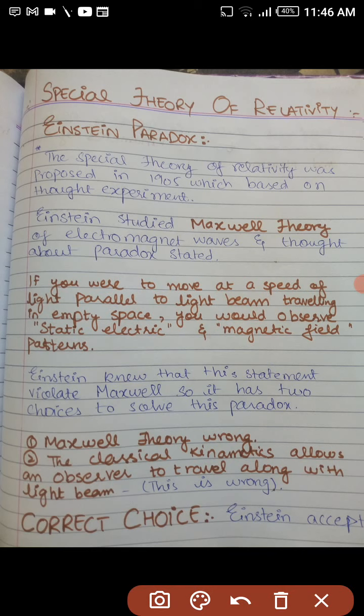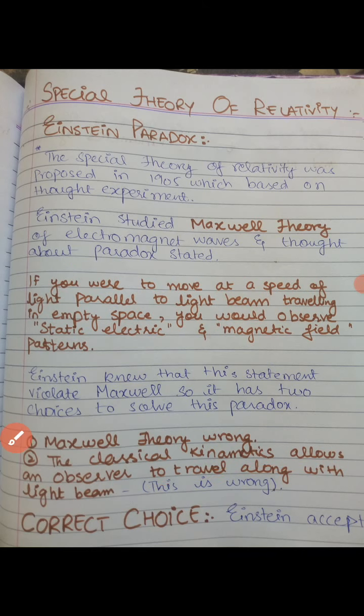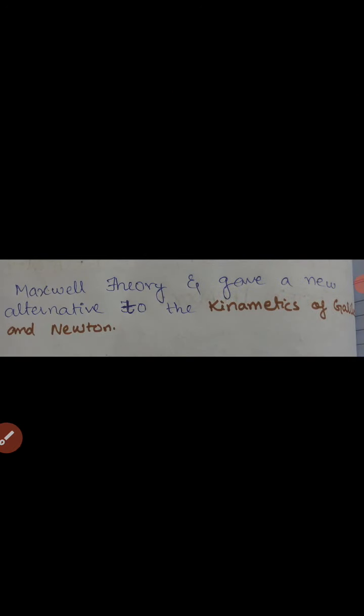And if these two choices are not true, then we have to choose the correct choice. So he chose the other choice, which was the correct choice of Einstein. He accepted the Maxwell theory, and then he gave a theory which is an alternative to the kinematics of Galileo and Newton. He gave his new theory.